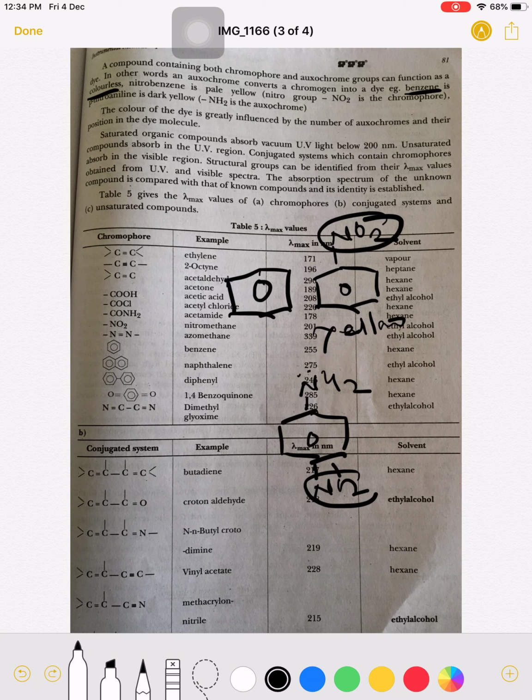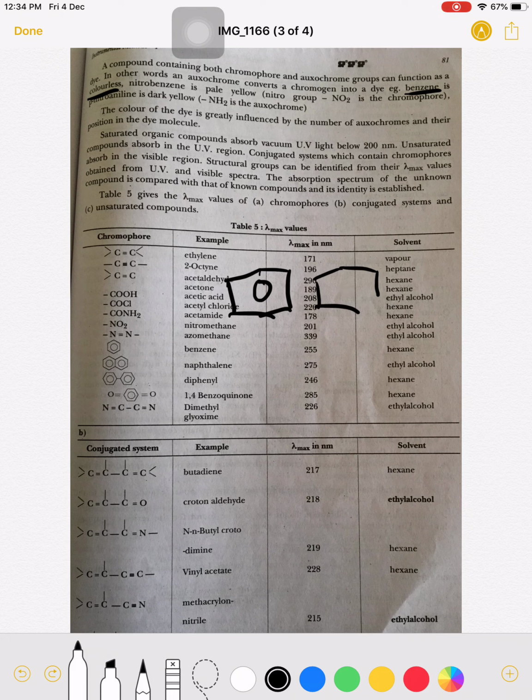So due to the presence of the NH2 group in this nitrobenzene molecule, the color intensity is increased, and due to the presence of this exochrome, the compound now has a color. The color of a dye is greatly influenced by the presence of the chromophores and their position in the dye. So the more exochromes and chromophores there are in the molecule, the darker the color of the dye.